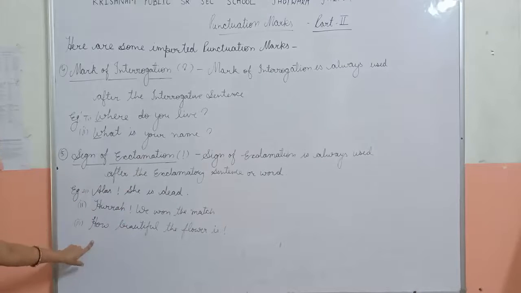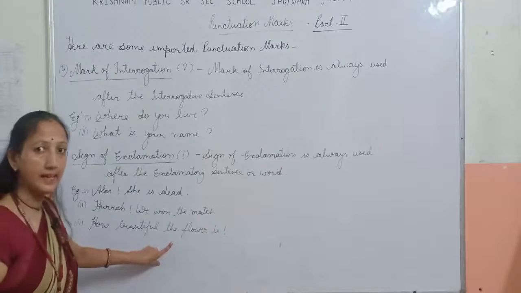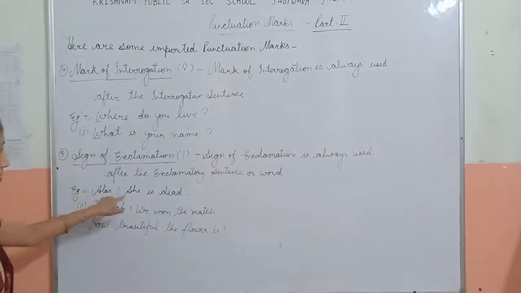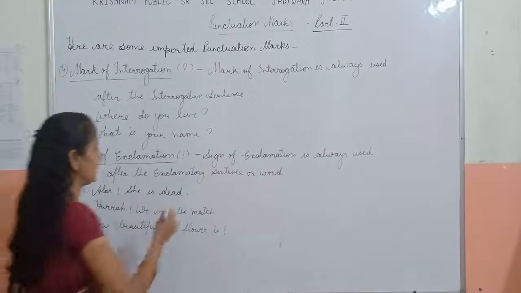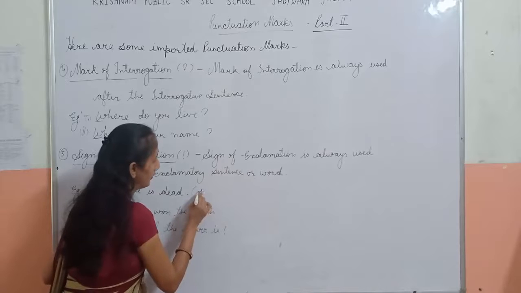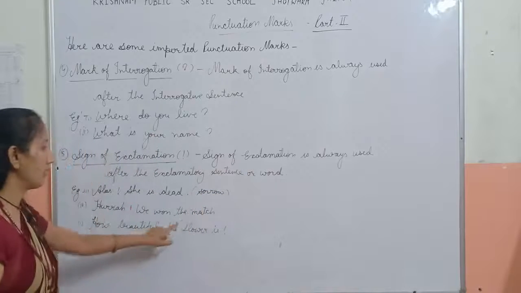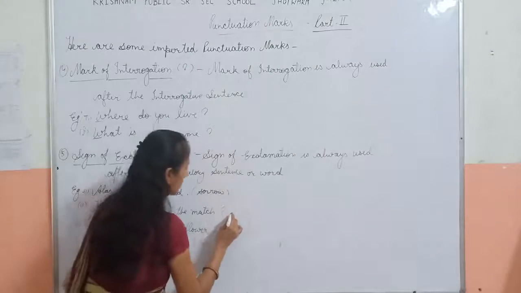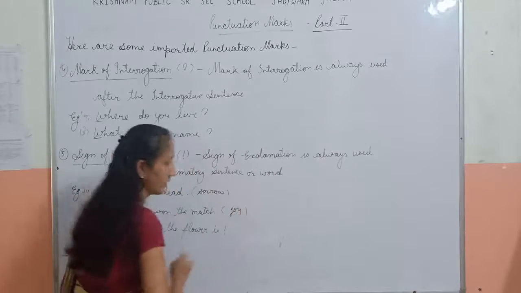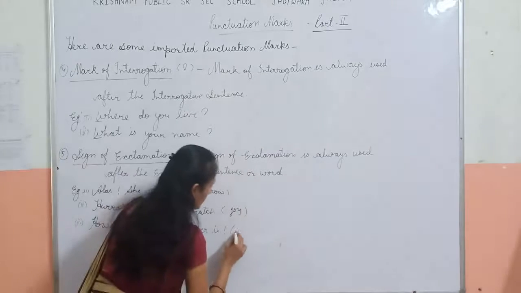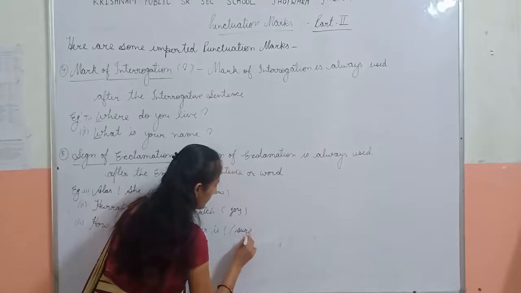Now, these sentences express our sudden feelings and expressions. Alas, she is dead. This sentence shows sorrow. Hooray, we won the match. This sentence shows the joy of expression. How beautiful the flower is. This is surprise.